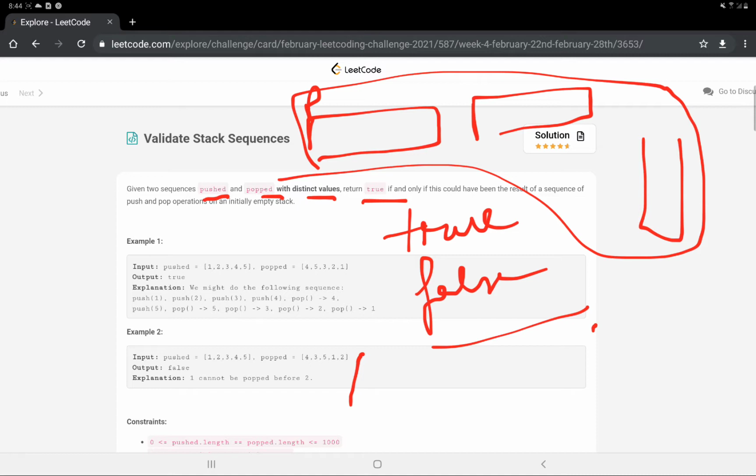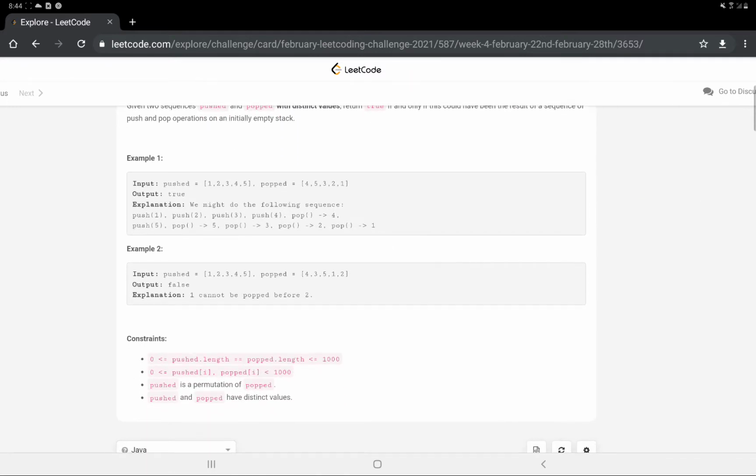And the constraints given to us in this case are that the push and pop lengths range from 0 to 1000. So there can be no element at all, because it can be empty, and the maximum length it can have is 1000. One more thing that is given to us is that the lengths of pushed and popped are the same. So push dot length equals pop dot length. That is given to us in the constraints. Also, the values range from 0 to 1000 as well.